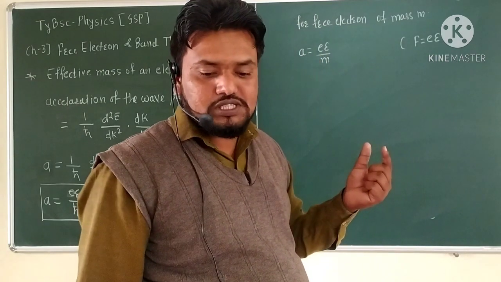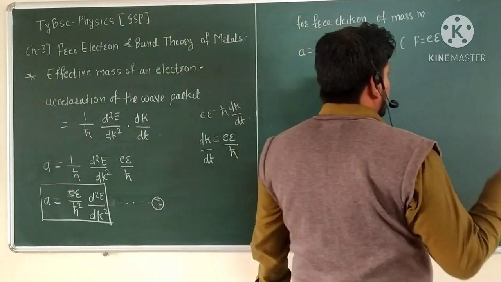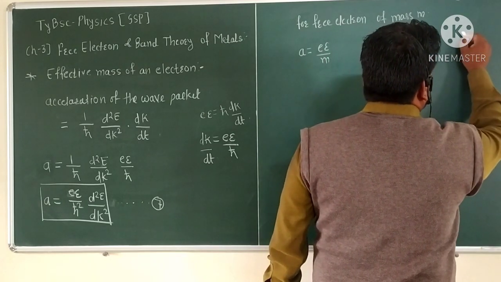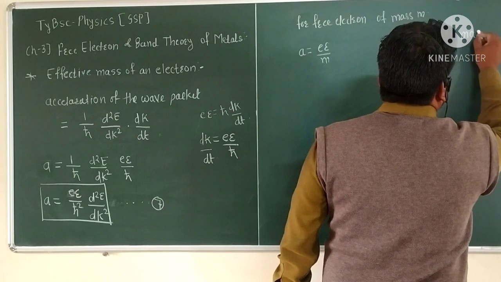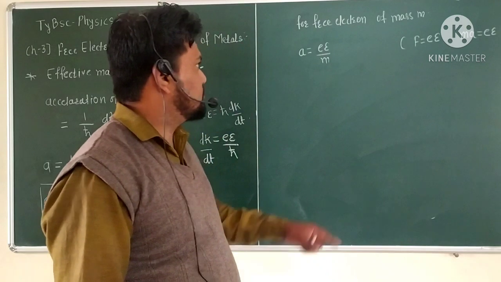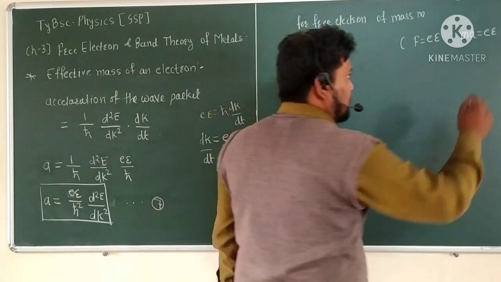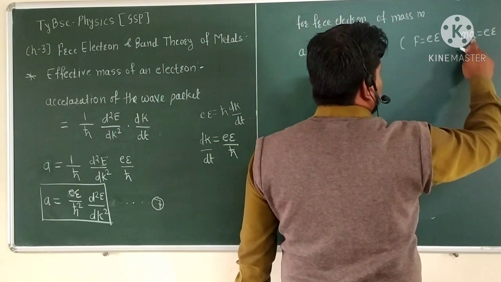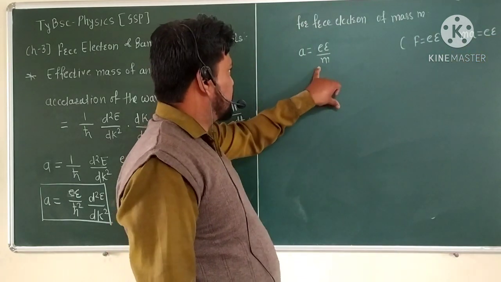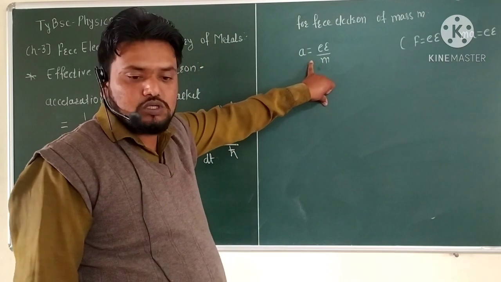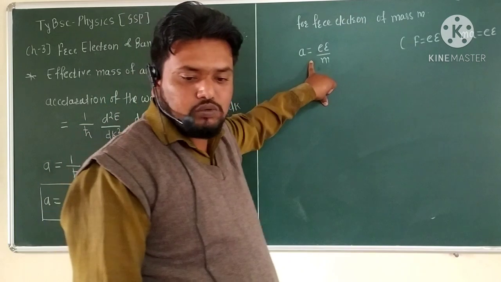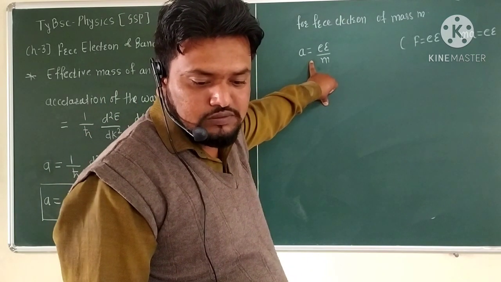The force is F = eE, and from Newton's second law, F = ma. So m into a is nothing but eE, and from this relation we get a = eE/m. We want to put this in the equation.